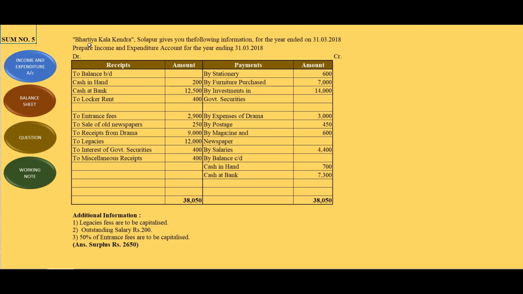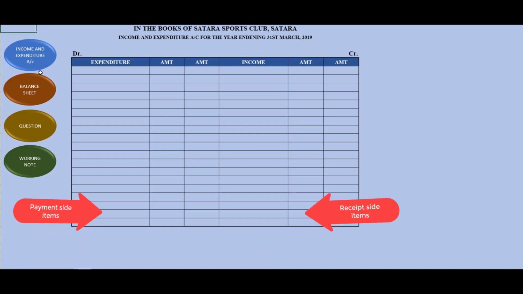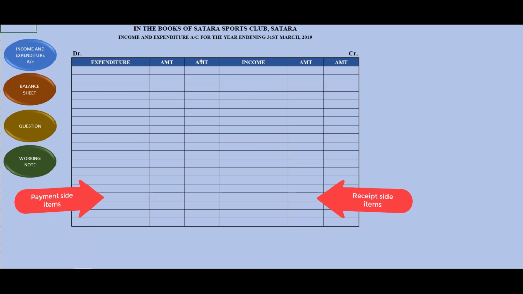So I'll read the sum. Bhartiya Kala Kendra Solapur gives you the following information for the year ended 31st March 2018. Prepare income and expenditure account for the year ending 31st March 2018. So students, you have to prepare only income and expenditure account. Okay, I'll show you the format. See, this is the format.